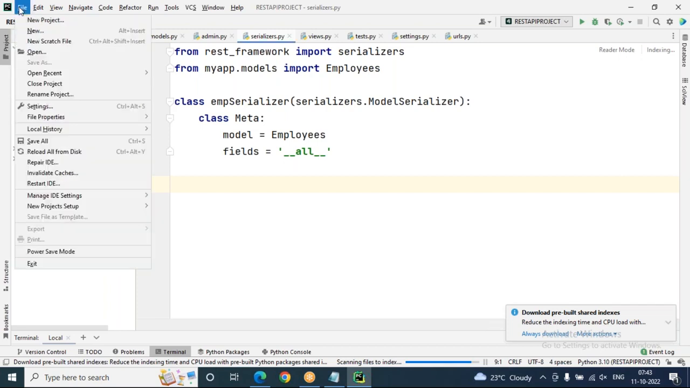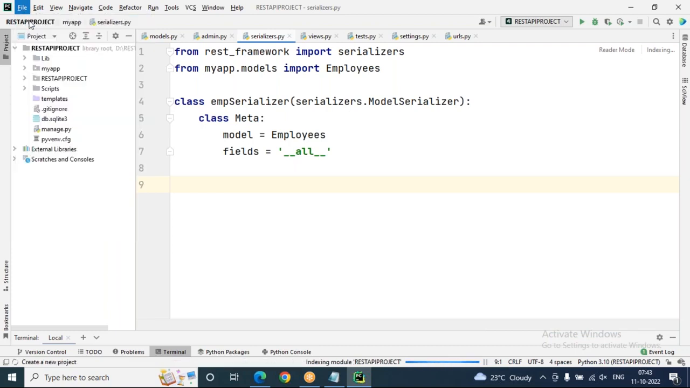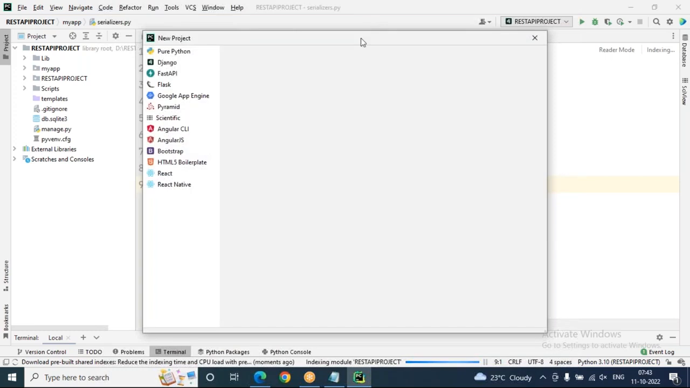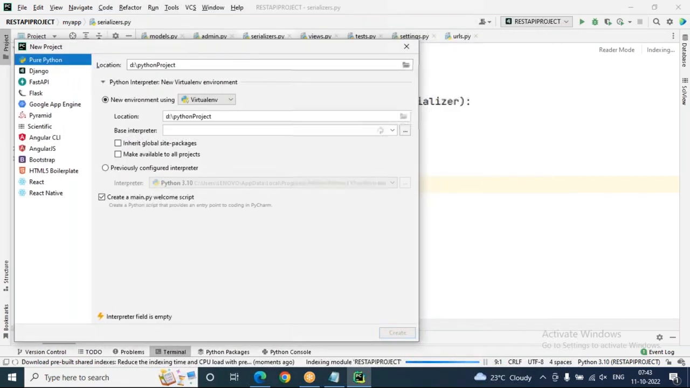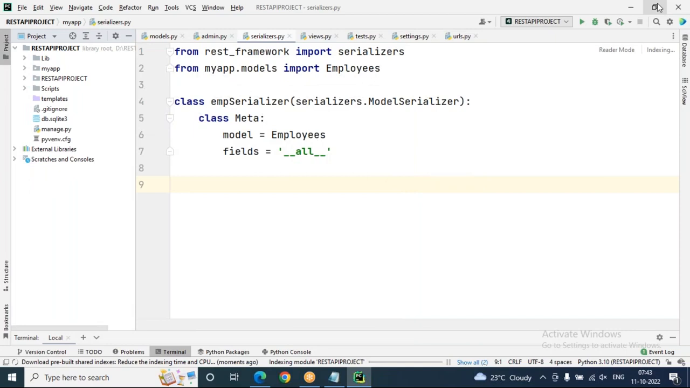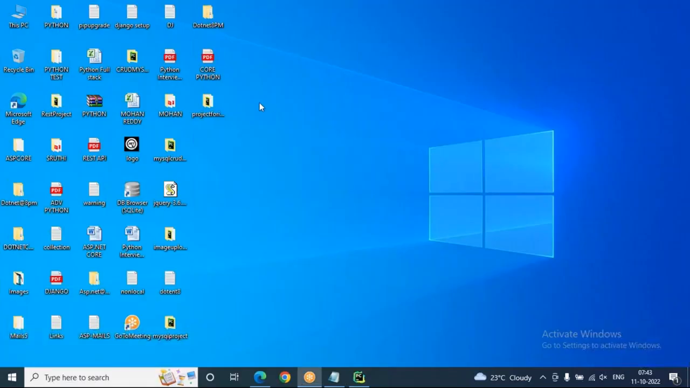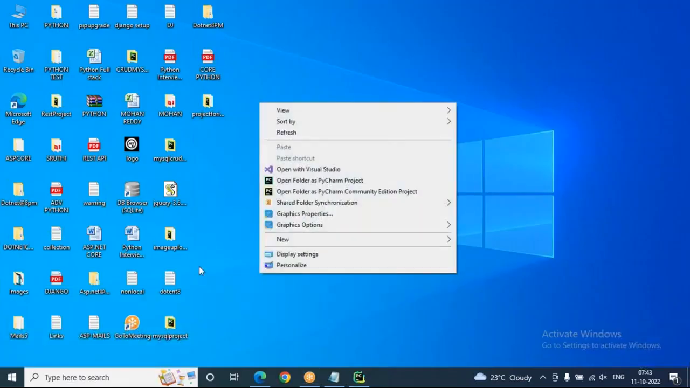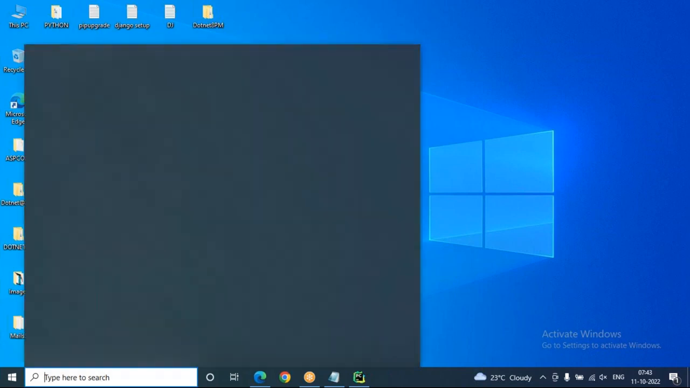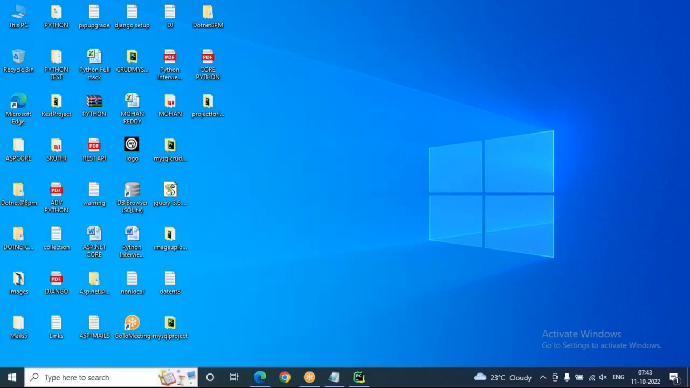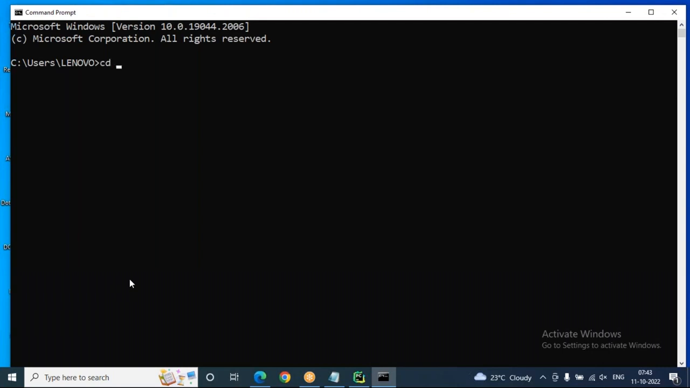Let's try to create a new project. Go to PyCharm Professional Editor, click on the File menu, click on New Project. You can choose the location, or it is better to create a project through the command prompt. No problem. Let's go to command prompt. Let's go cd space desktop. On desktop, I'm preparing the Django REST project. Okay, create a new project.